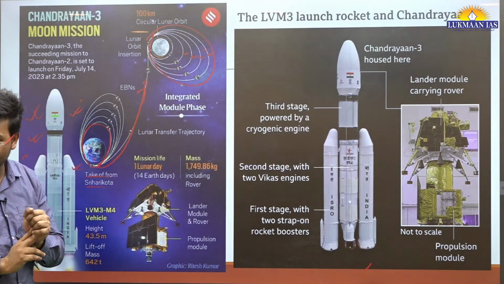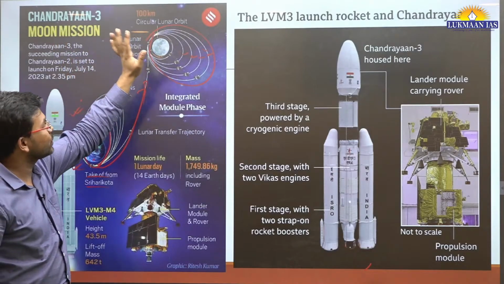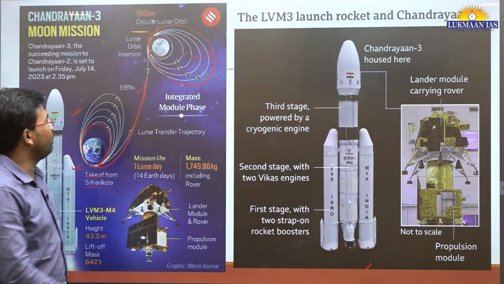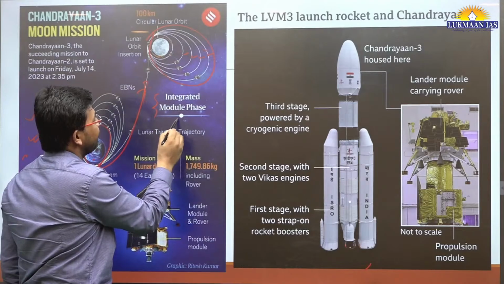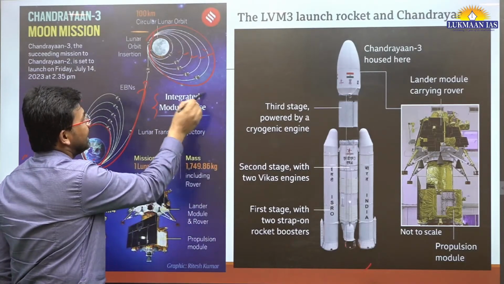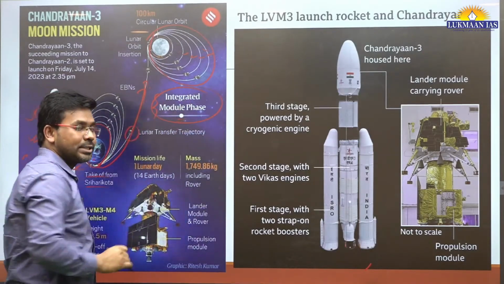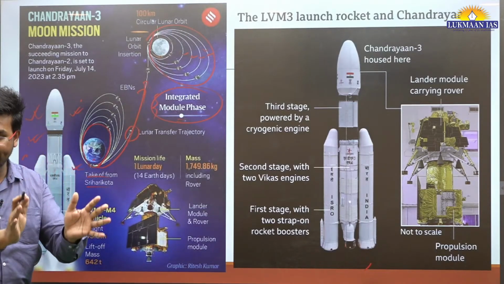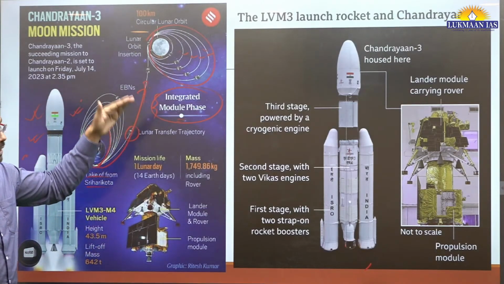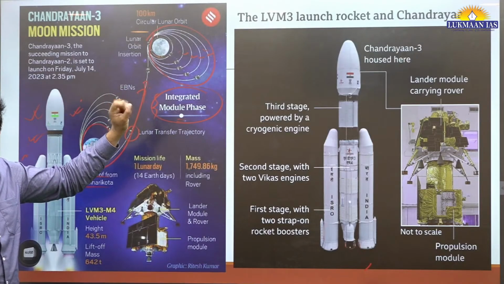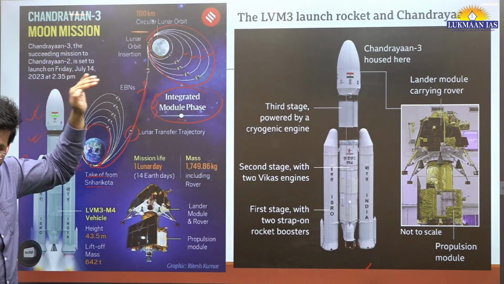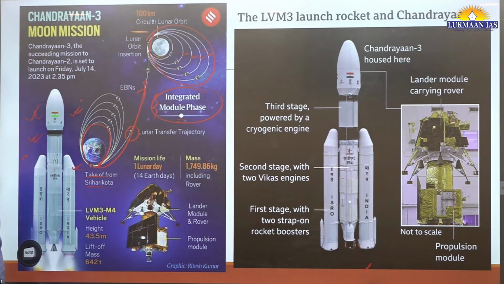Okay, we have planned for soft landing. So it has done soft landing also. Integrated module phase means the phase in which the propulsion and lander module were going together. Okay, that was the integrated phase. After that, we separated the propulsion and lander module. Then the lander module was made to land on the surface of the moon.